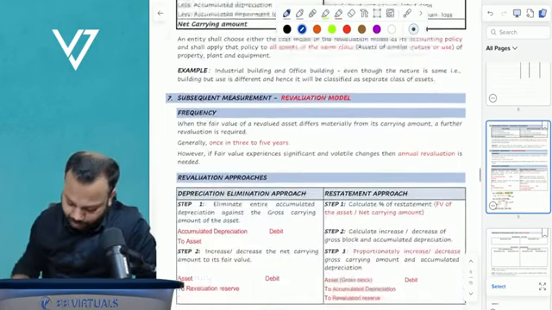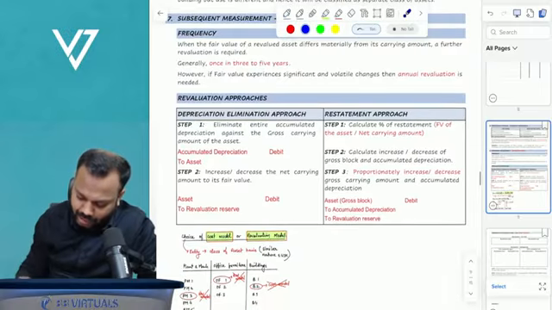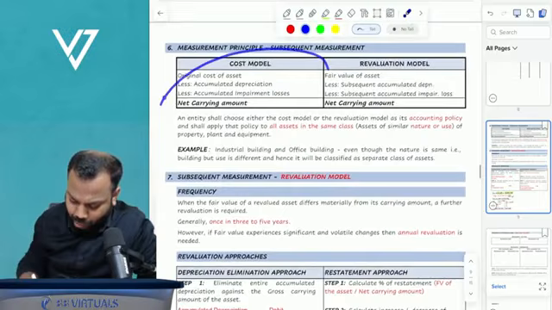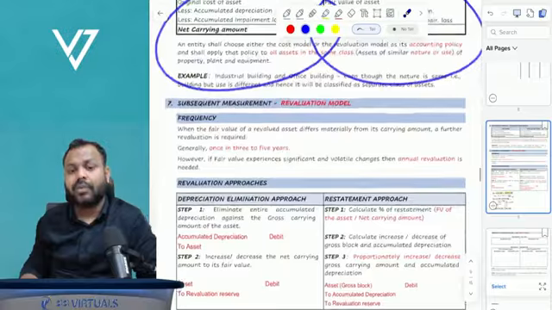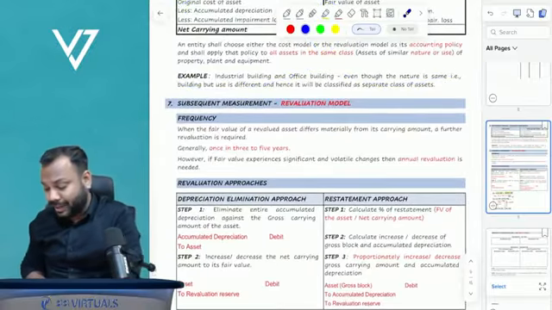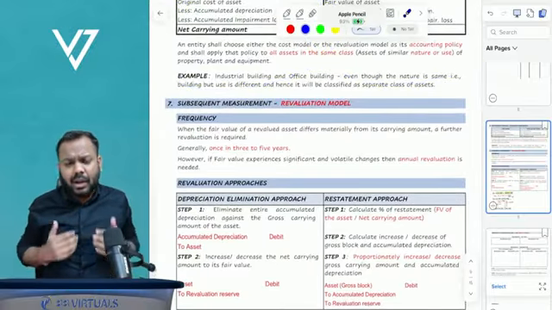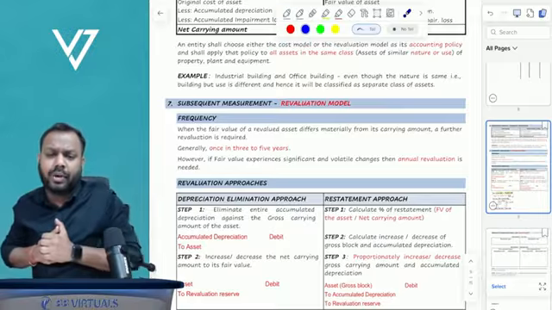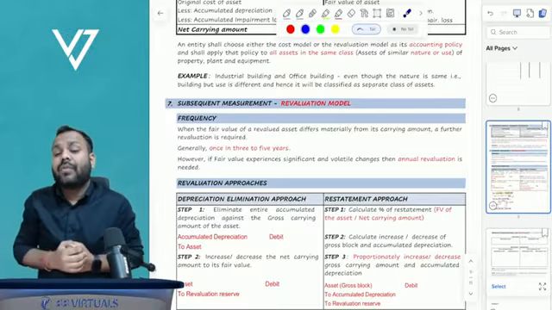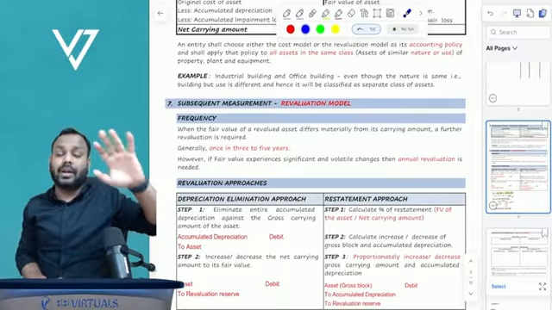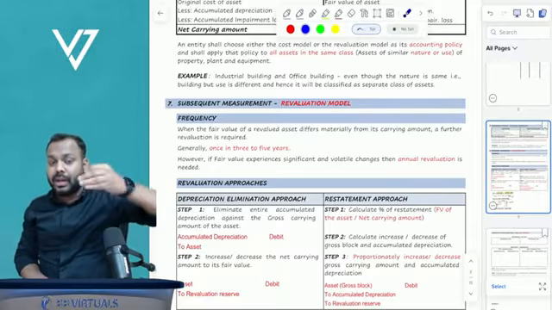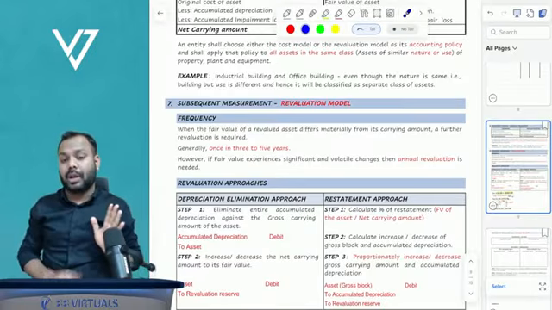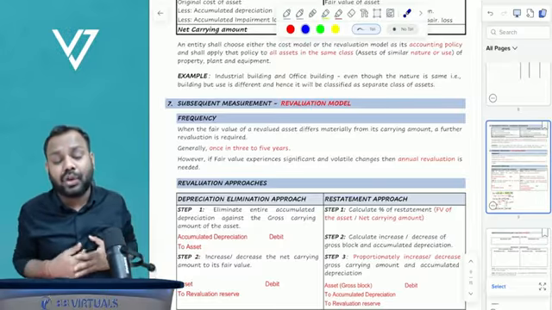Okay, let's move further. So we've discussed how to select whether cost model or revaluation model. Now comes frequency. The standard is asking, tell me how or when exactly you want to revalue your asset. If you have selected a revaluation model, when exactly should we revalue?